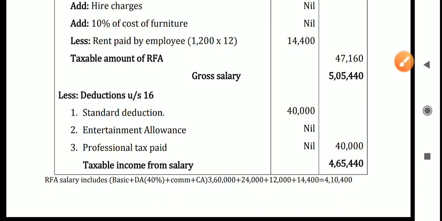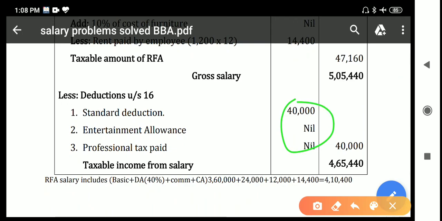So total deductions 40,000, and taxable income from salary is 4,65,440. If you deduct 40,000 from 5,05,440, you'll get 4,65,440. That is the taxable income from salary.